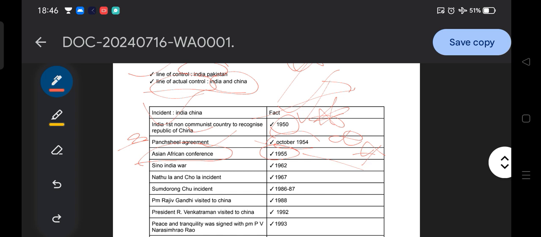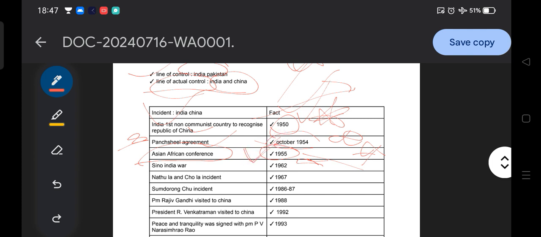In 2023 the African Union became part of the G20, and now it is the G21. They can ask in which year the Asian-African Conference took place: 1955. Both India and China participated in it, which is one of the landmark developments.